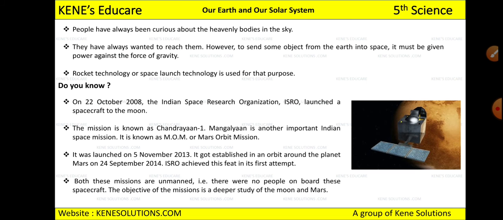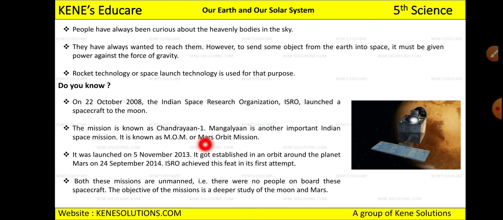So how do these satellites go into the space? What do you think? It is because of the rocket technology or space launch technology. Okay, you might have heard about satellite launching. It is because of this rocket launching or space launch technology. Now, do you know on 22nd October 2008, Indian Space Research Organization, ISRO, ISRO is the short form for Indian Space Research Organization, they launched a spacecraft to the moon and the mission is known as Chandrayaan 1.